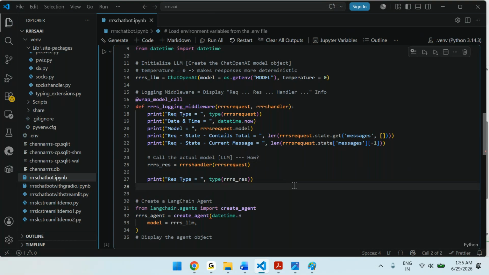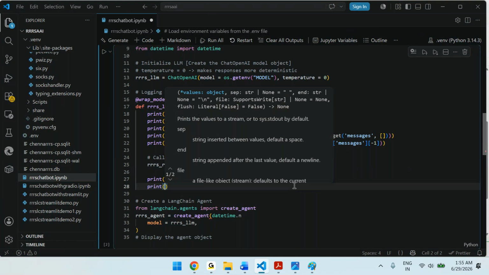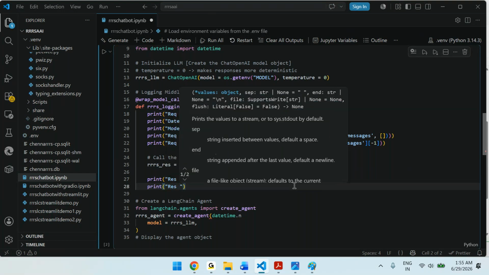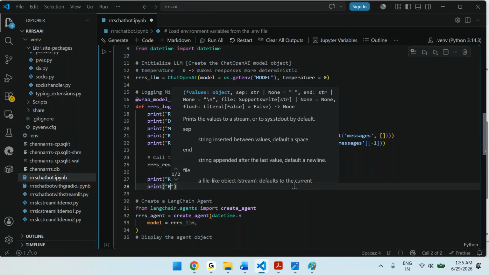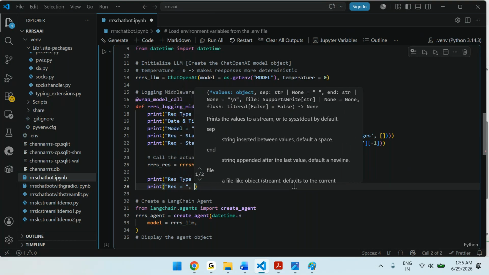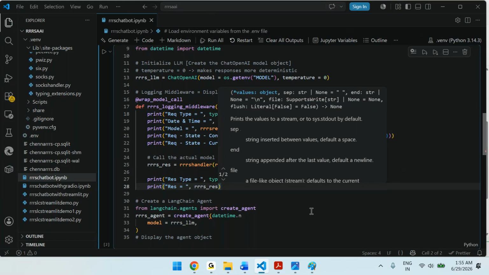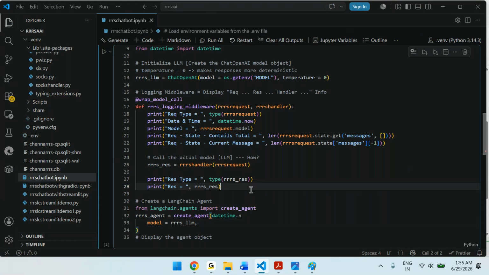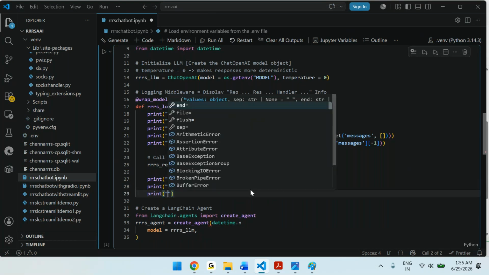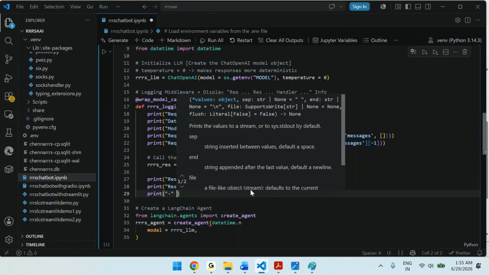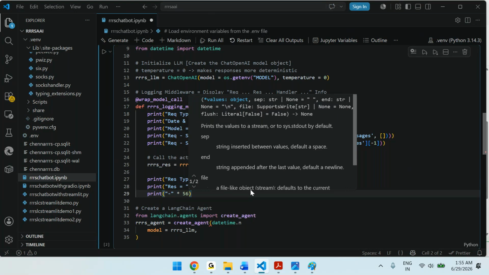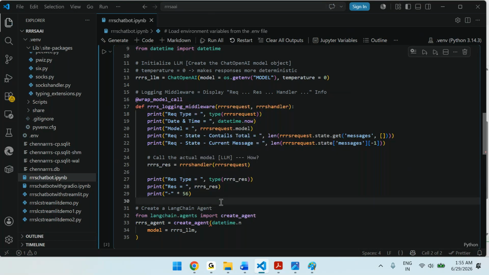Type of response. Now you can say what you received. You can also receive the response, and print that response. Like that, you can display whatever you want. You can also print some empty lines, some like this, 56 times, and you will get that line. That's it. So this is how we have written the wrap.